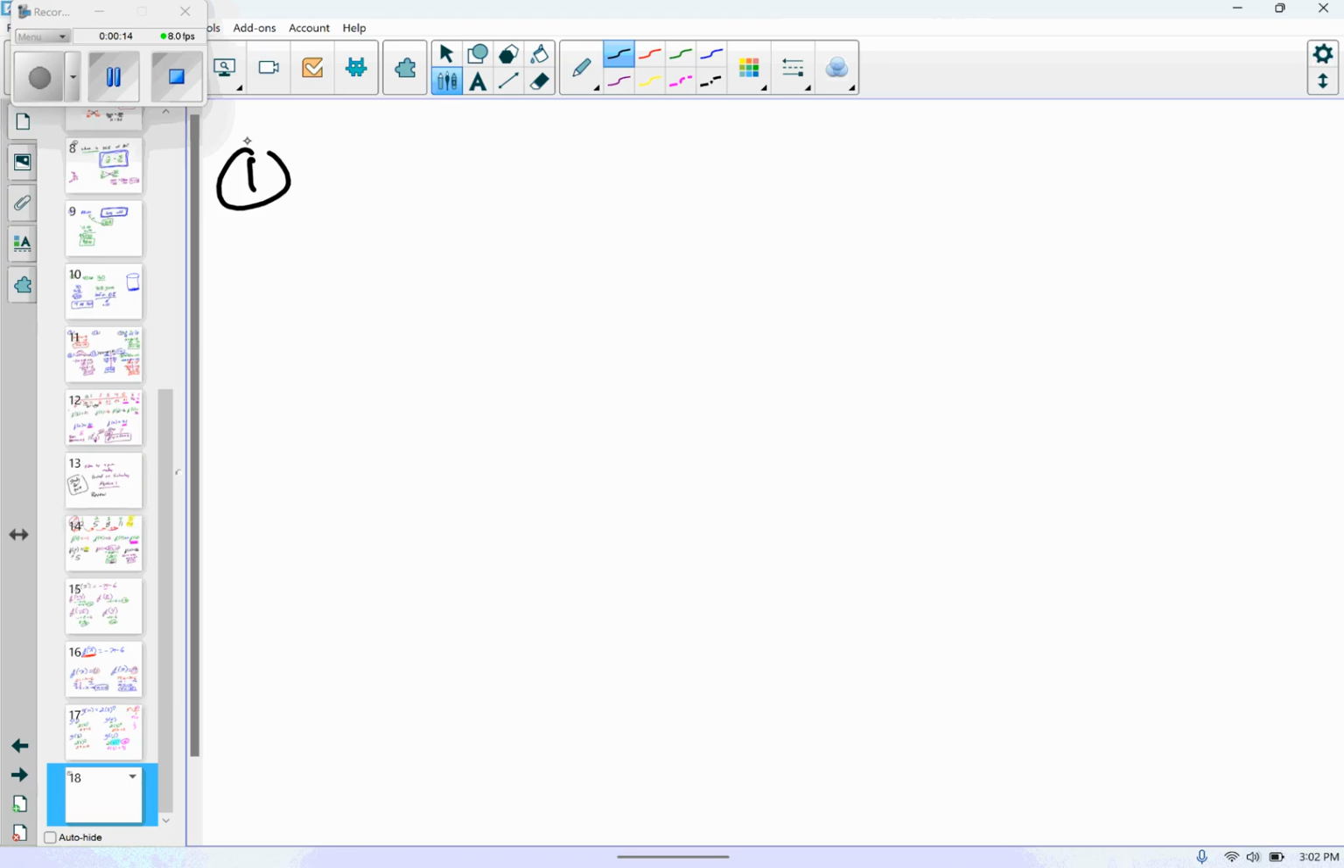How do I write it as an exponent? 7 to the 4th. And you're done. You don't have to go figure it out. You just give me 7 to the 4th.